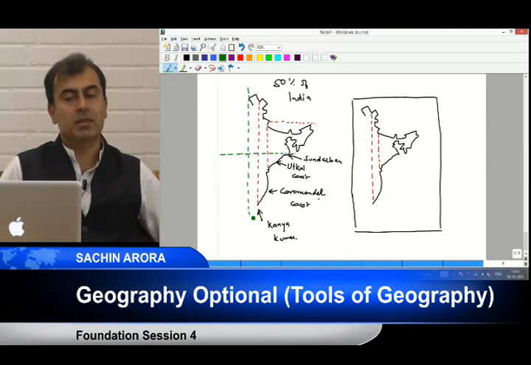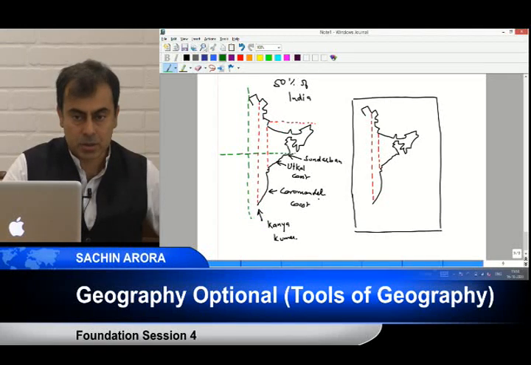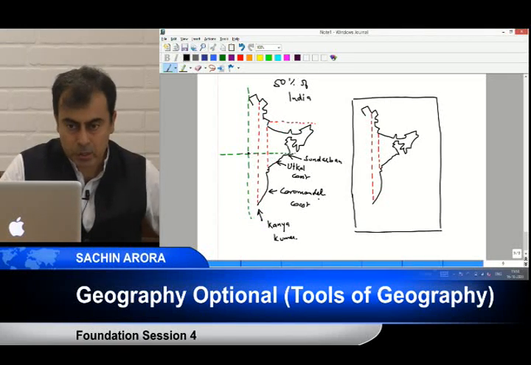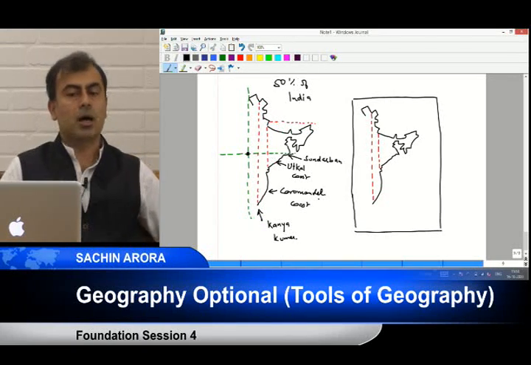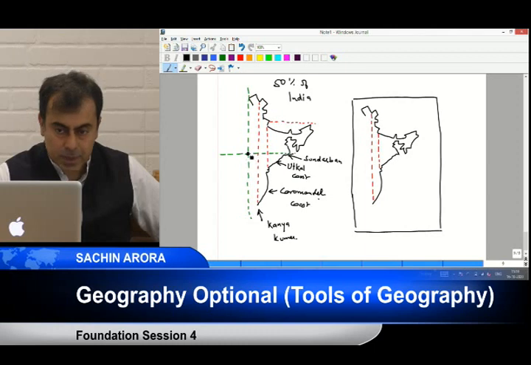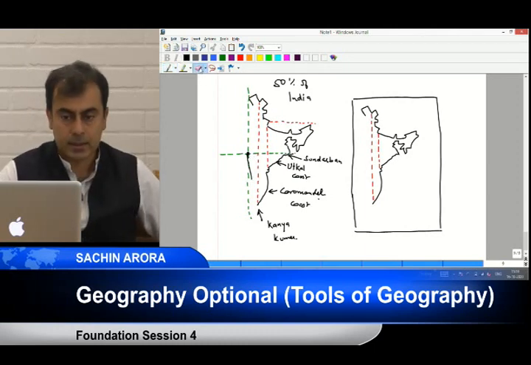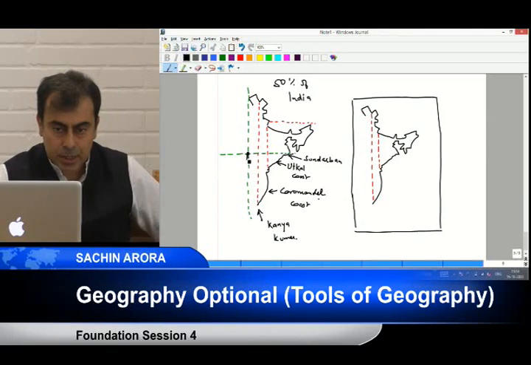If I don't have these lines, the proportions will go out. So the green lines, are you able to see that? Now I want to tell you their intersection is going to be the point of Gujarat, the Gulf of Khambat. So what I'll do is, I'll straight away take this and connect this to Kanyakumari with a curve, not a straight line, a curved line.